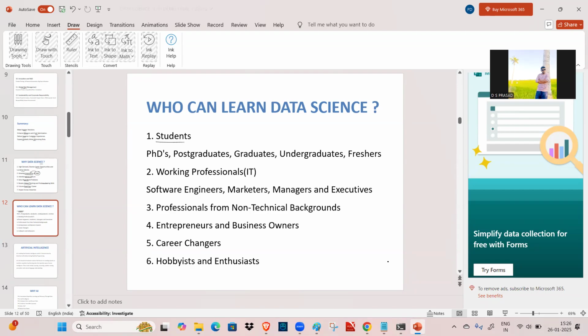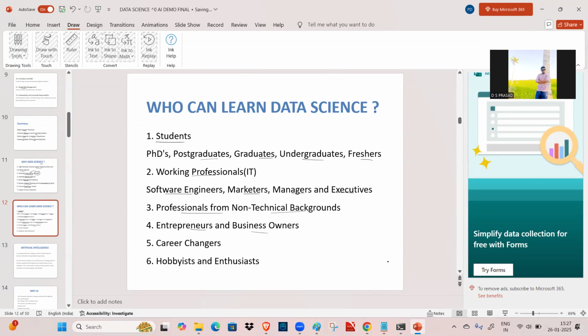Like PhD graduates, doctorate students, postgraduates, graduates, undergraduates, freshers, and working professionals from the IT department, like software engineers, marketers, managers and executives, and so on. And professionals from non-IT technical backgrounds, like finance, banking, hospital and pharma, and also transportation, and so on, plus entrepreneurs and business owners.